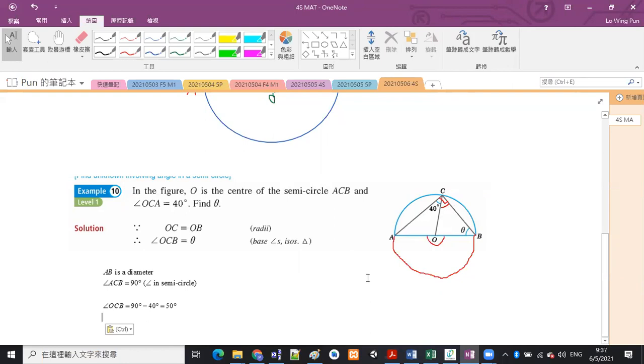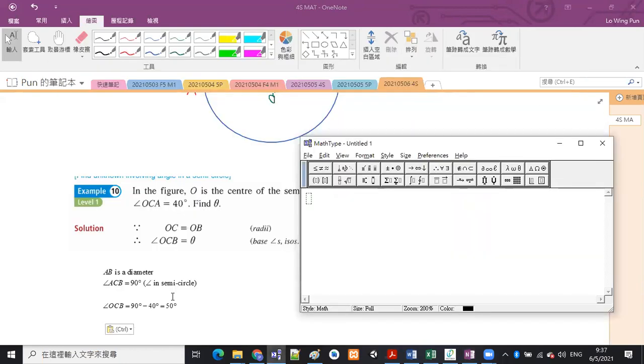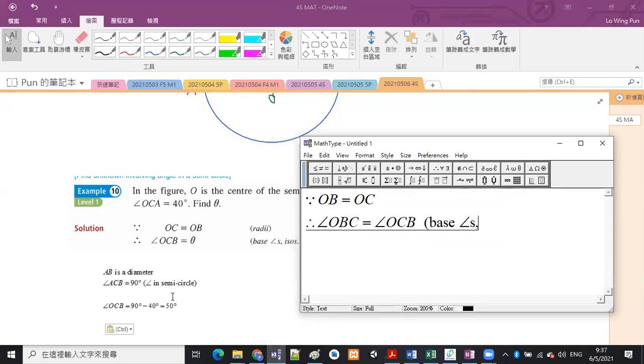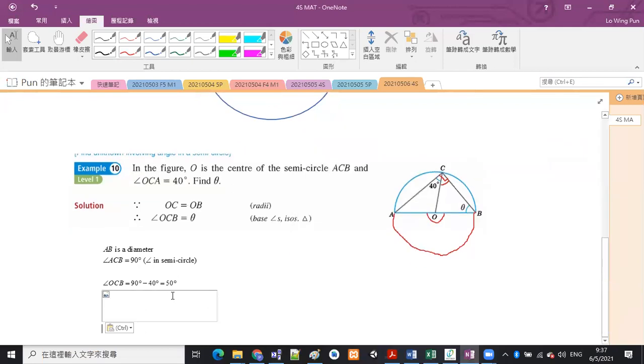Okay, so triangle OBC is an isosceles triangle. So we have this because OB is equal to OC, therefore we can say that angle OBC is equal to angle OCB. Okay, base angles, isosceles triangle. Okay, and then which means that theta is equal to 50 degrees. That is the final answer.